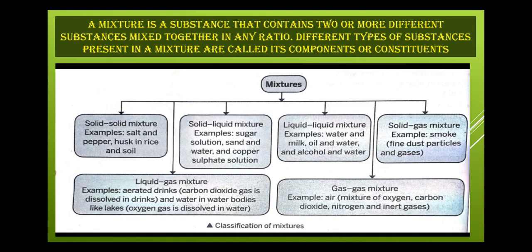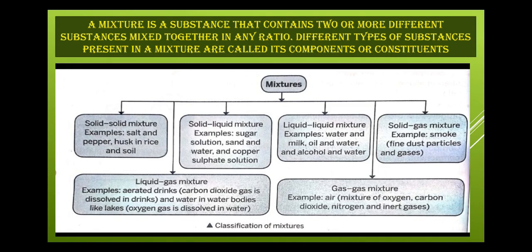In a compound, only elements combine together to form the compound, but in a mixture, either two elements, two compounds, or one element and one compound can mix together in any ratio. Such a substance is called a mixture.